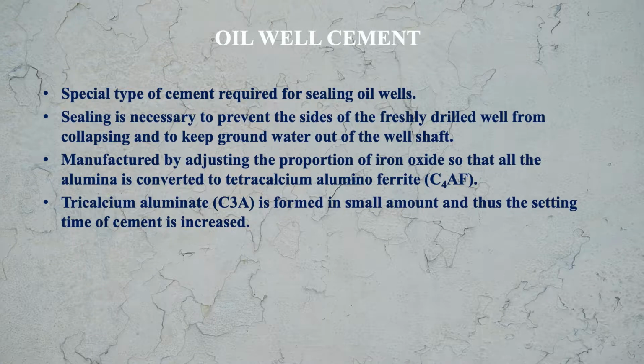Tricalcium aluminate, C3A, is formed in a small amount, and thus the setting time of the cement is increased. Because the setting time is primarily governed by C3A, and here the C3A is in less amount, the setting time is increased for this cement.